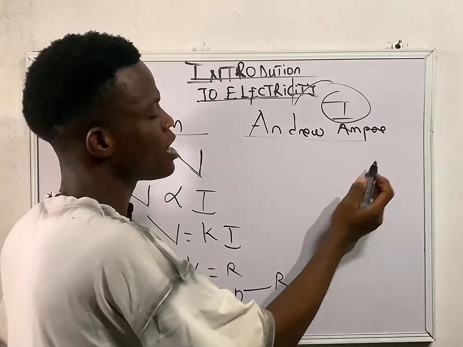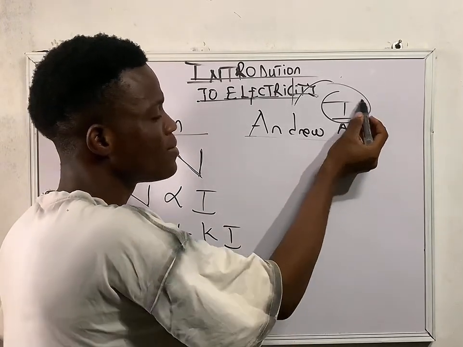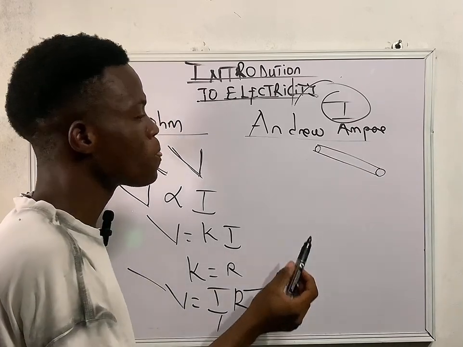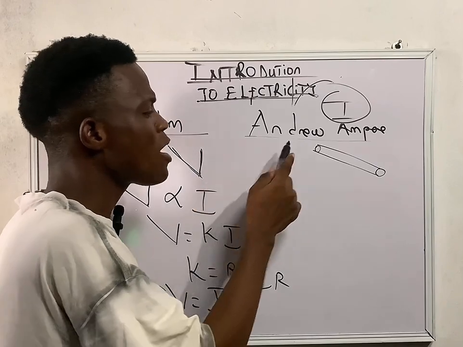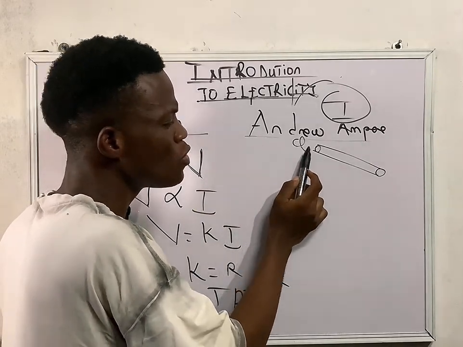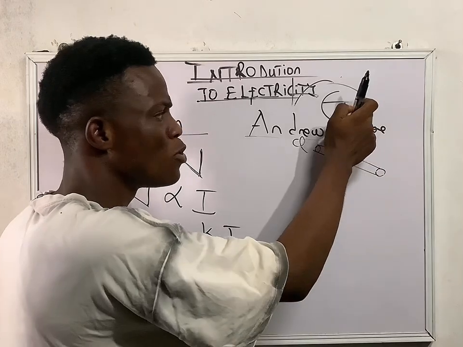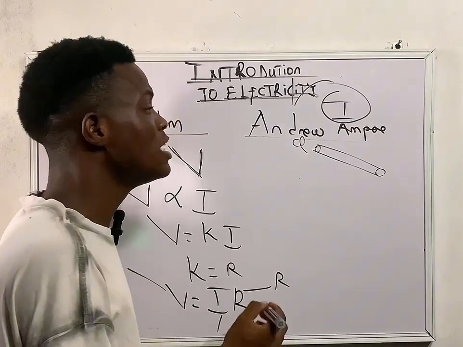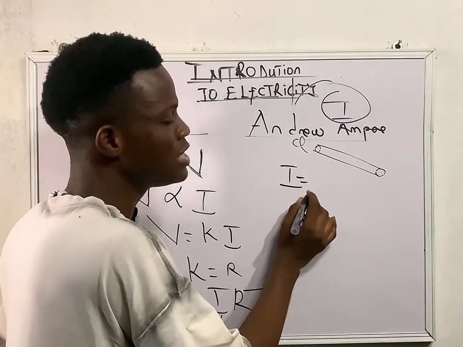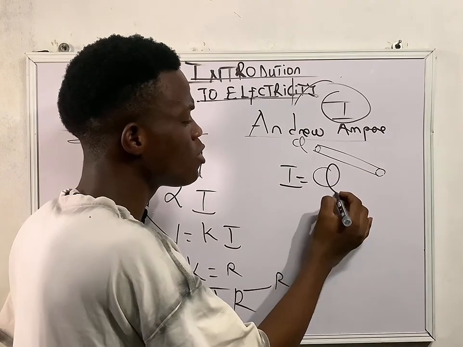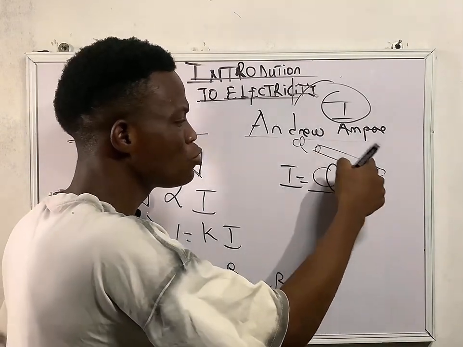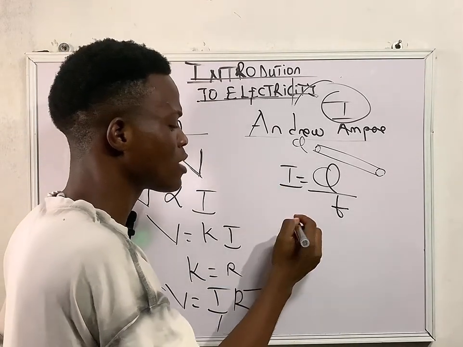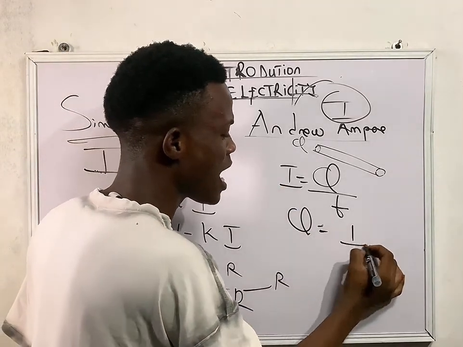This man called André-Marie Ampère brought about something now: our current. Let's assume that these are metallic conductors. The flow of electricity passing through a conductor in a unit time is called current. So that is where this man got our current from. My I is the rate at which the quantity of charge is passing through a conductor in a unit time. It is called our current. From that place you can see that my Q is equal to I T.